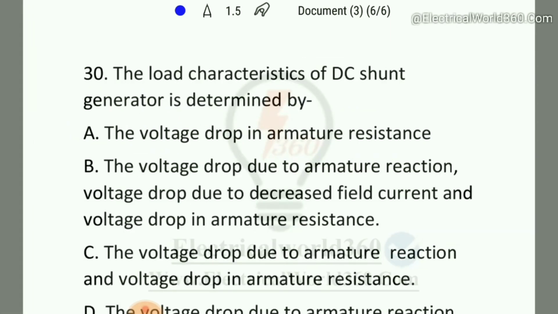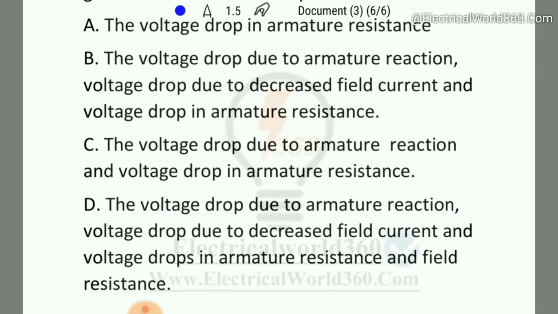Coming to the next question, question number 30. The load characteristic of a DC shunt generator is determined by the voltage drop in armature resistance, the voltage drop due to armature reaction, the voltage drop due to decreased field current, and the voltage drop in the armature resistance. Option C is the voltage drop due to armature reaction and voltage drop in armature resistance.